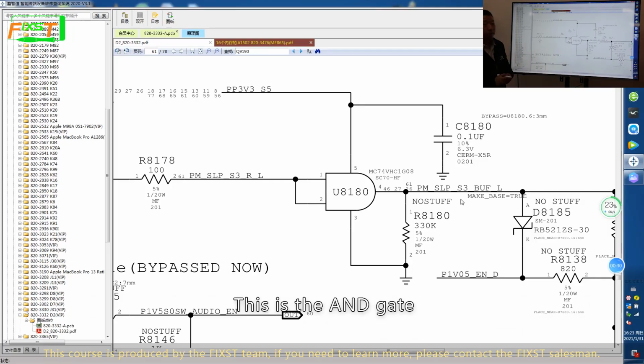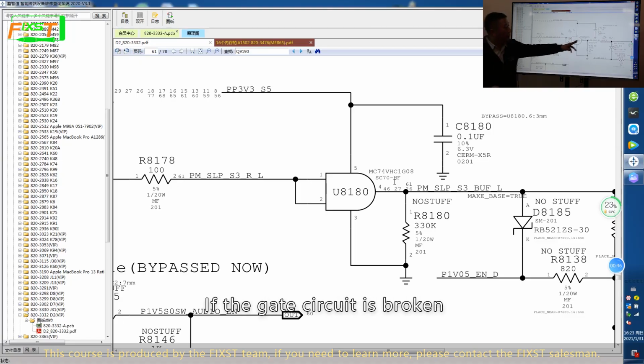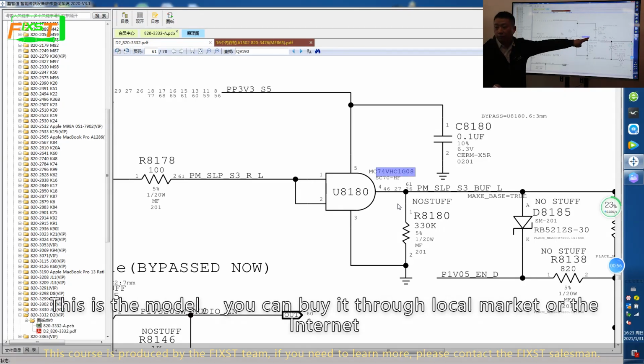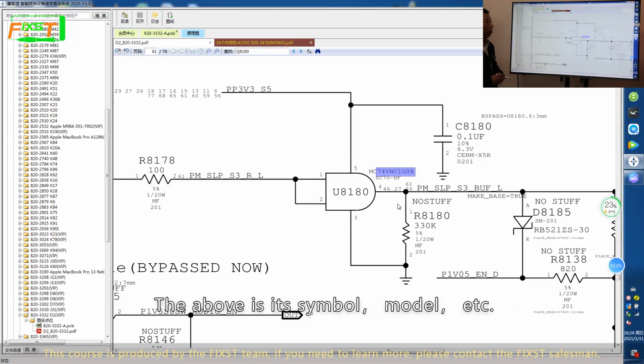This is the AND gate. Its model is MC74VHC1G08. If the gate circuit is broken, I just find the same model online and install it. This is the model. You can buy it through the local market or the internet. This kind of gate circuit is our AND gate circuit. They both come with the symbol, model, etc.